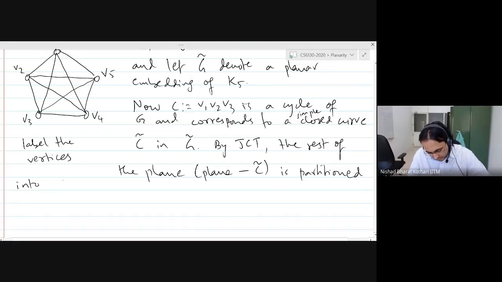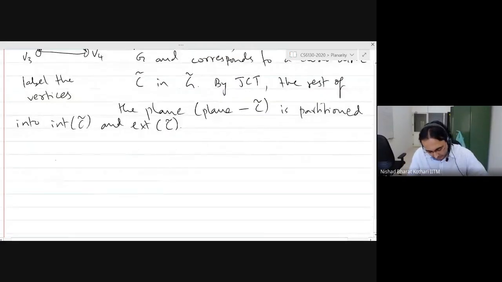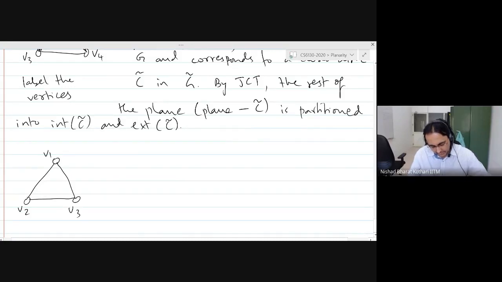You get the interior of C tilde and the exterior of C tilde. Is everybody with me so far? The figure is only to help you visualize what's going on, but the lines can be drawn in any way you like. So this is your cycle C, and C tilde is the corresponding closed curve, and you get the interior of C tilde and the exterior of C tilde.